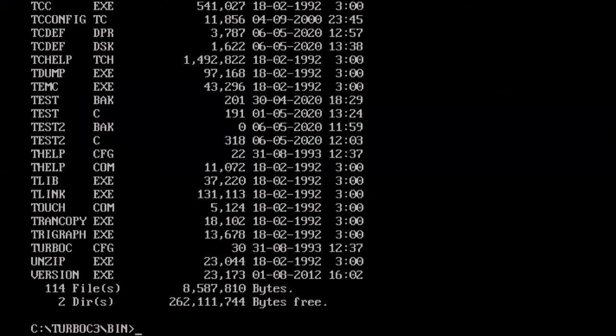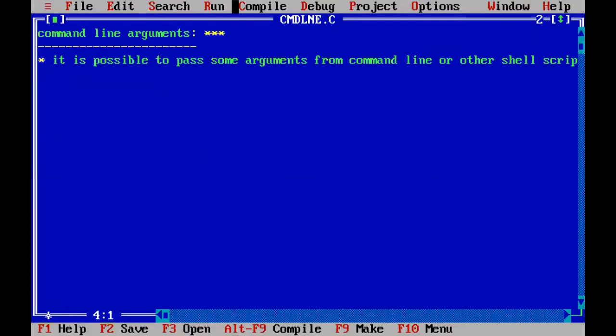Like this, if you want to know anything, if you want to interact with the computer, you can only interact with the commands at this command line. So this is the command line where you can interact with the program with the commands. So when you are using the command line, it is possible to pass some arguments, some values I can give to the program. So you read the same sentence. It is possible to pass some arguments from command line or other shell scripts to our C program before execution.